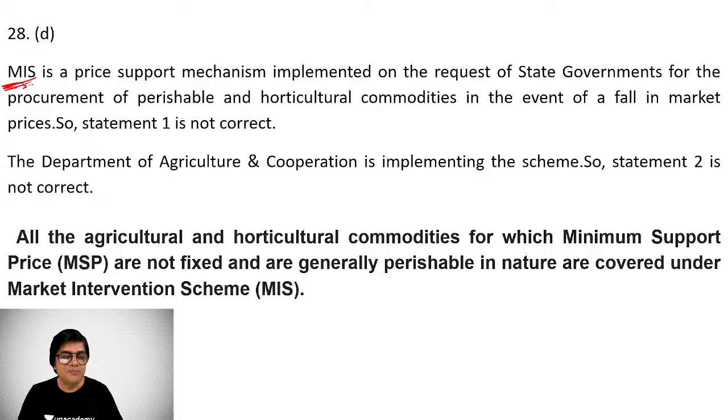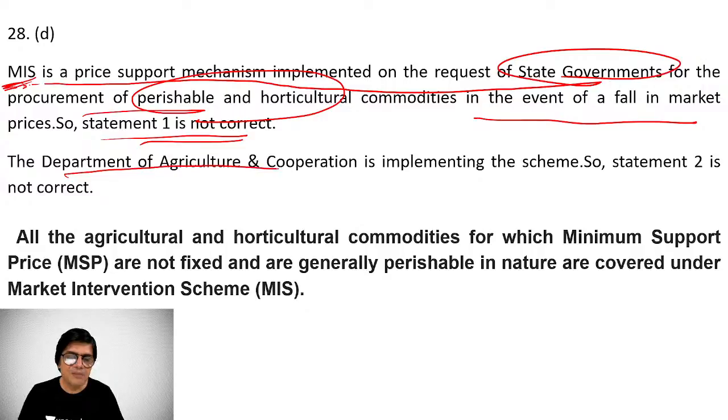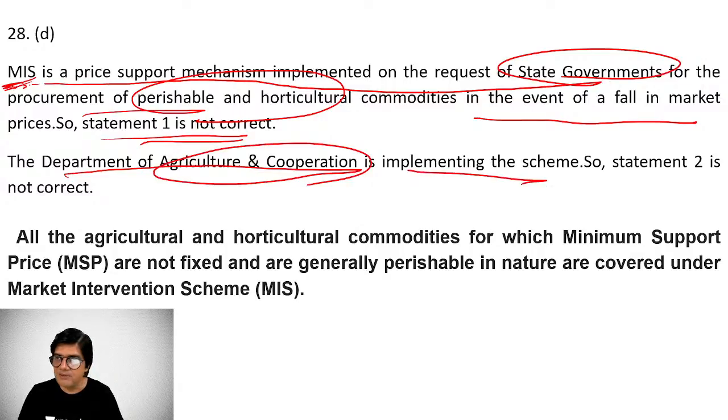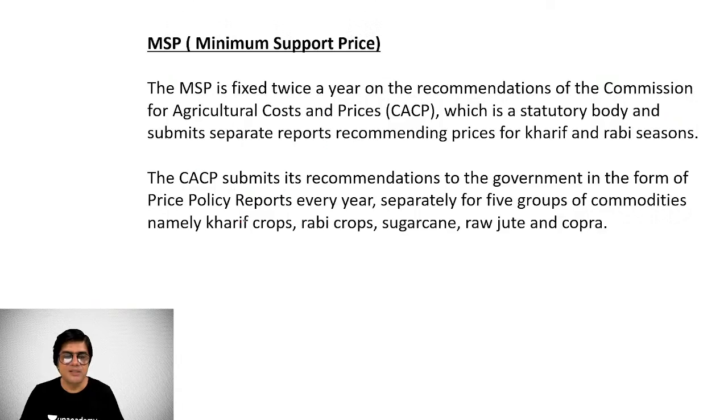MIS, the market intervention scheme, is a price support mechanism implemented on the request of state governments for the procurement of perishable and horticulture commodities, mainly fruits and vegetables and all that, in the event of a fall in market prices. So statement 1 is not correct. The Department of Agriculture and Cooperation is implementing, right? And all agriculture and horticulture commodities for which minimum support prices are not fixed are generally perishable in nature and are covered under market intervention at the request of the state government. The central government provides this.